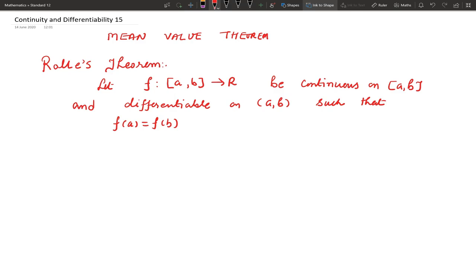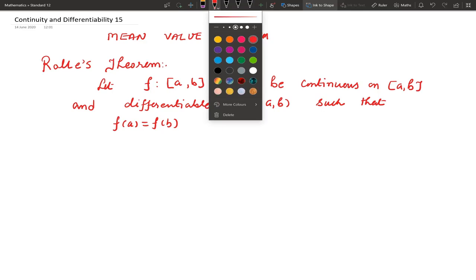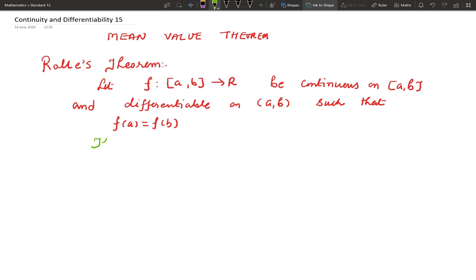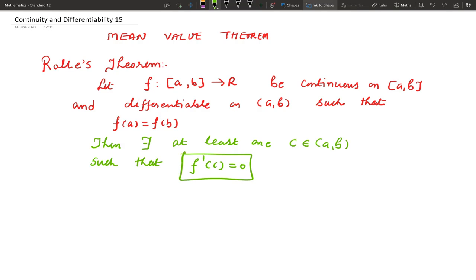If these three conditions are satisfied: continuous on the closed interval [a, b], differentiable on the open interval (a, b), such that f(a) equals f(b), then there exists at least one c belongs to the open interval (a, b) such that f prime c equals 0.